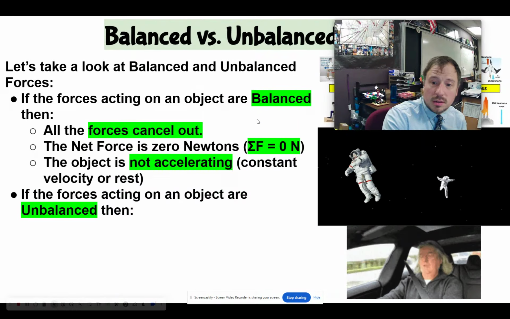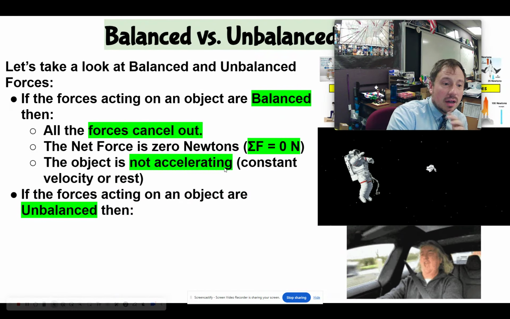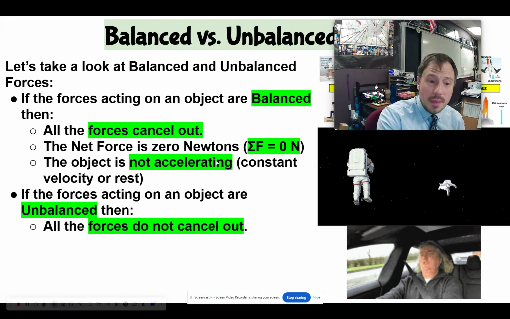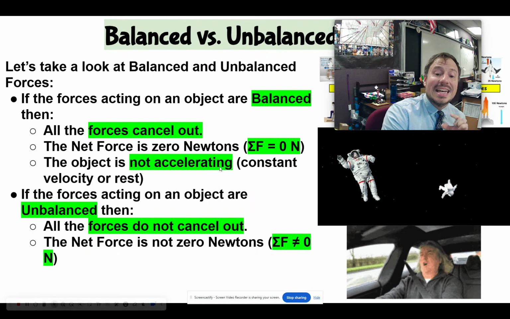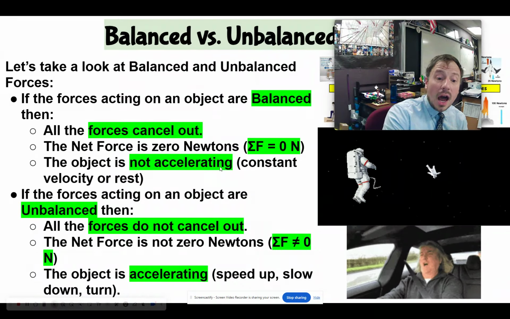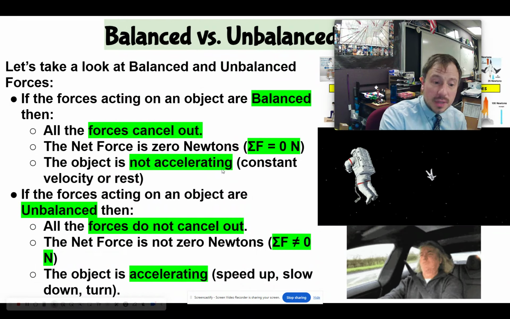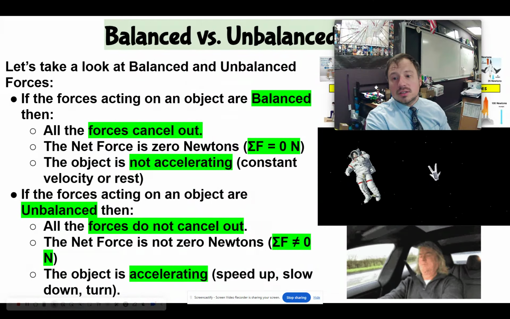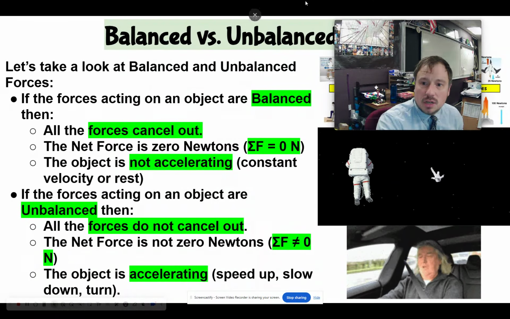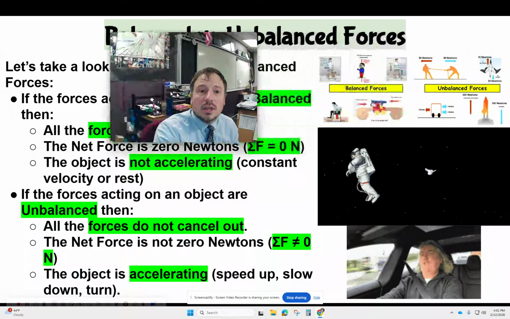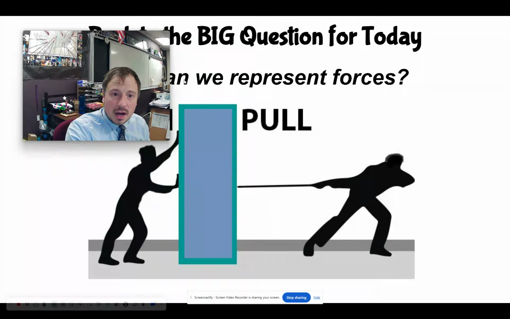And that's why I put that graphic down below here, right? If the forces acting on objects are unbalanced, the forces do not cancel out. The net force is not 0 newtons, and that object will be accelerating. That means it's speeding up, it's slowing down, or it's turning, and you can see that guy, you can feel that acceleration, right? Net forces will cause that acceleration, right?